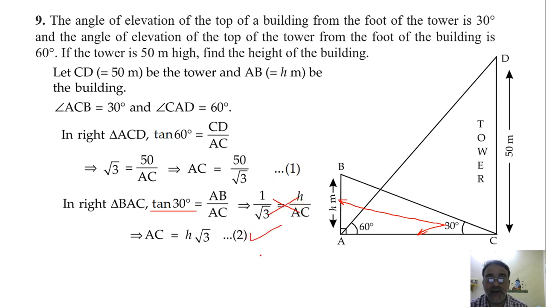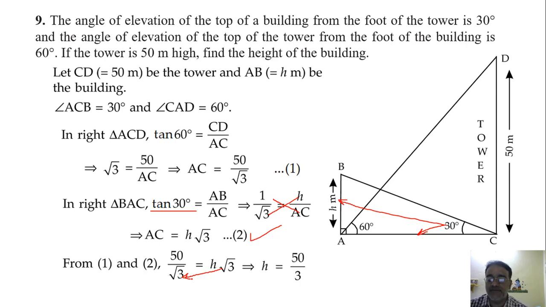Now from equation 1 and 2 we'll get h root 3 is equal to 50 by root 3. So root 3 को यहाँ नीचे शिफ्ट करेंगे तो क्या हो जाएगा? root 3 into root 3, 3 हो जाएगा. So h will be 50 upon 3. So this is the final answer. So we can write either in decimal or mixed fraction. Okay, 16 2 by 3 or 16.67 meter approximately.